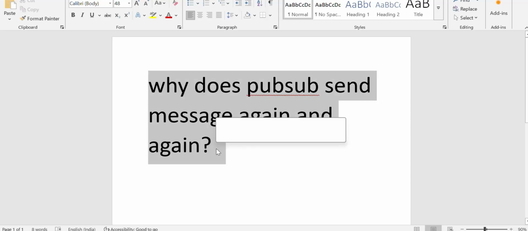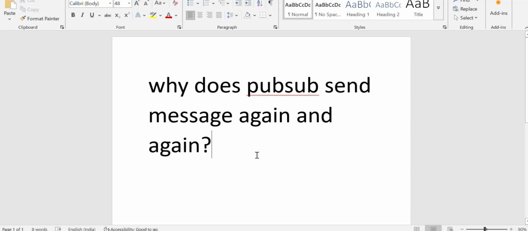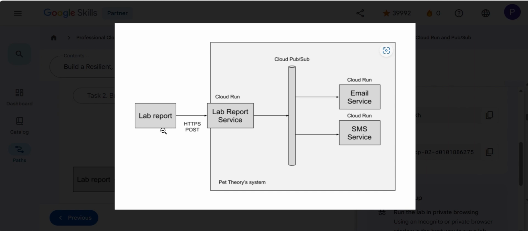Hey, have you ever seen the same message come again and again in the Pub/Sub topic? Let's see how it works. It's a real production project. Here we have the lab reports that move to Cloud Run, then the Pub/Sub calls, and then again it's moved to Cloud Run.